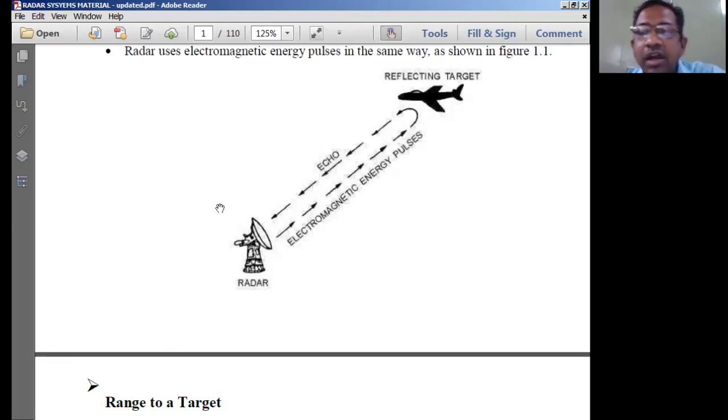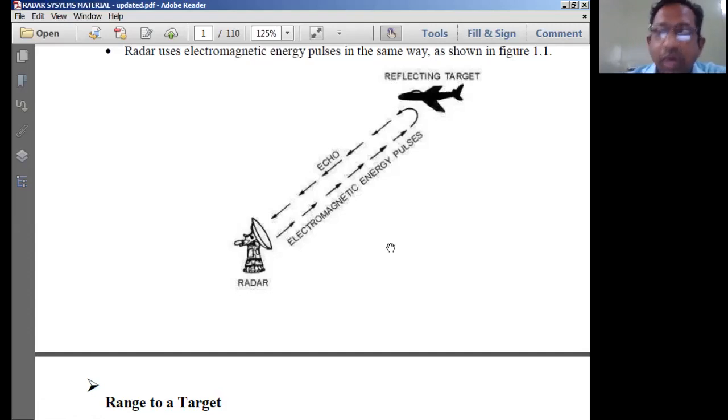Now coming to the radar communication system. What is the radar communication system? The entire system I am showing now, including the reflecting target. For example, if the target is not there, it simply reflects the same signal without any change in the pulse duration of the signal. If a target is there, we receive the same signal with a difference in the pulse duration. So including the target, this entire system is known as the radar communication system for us.